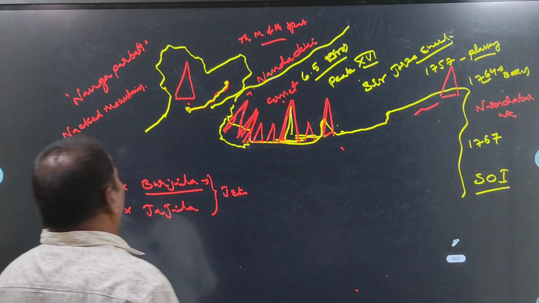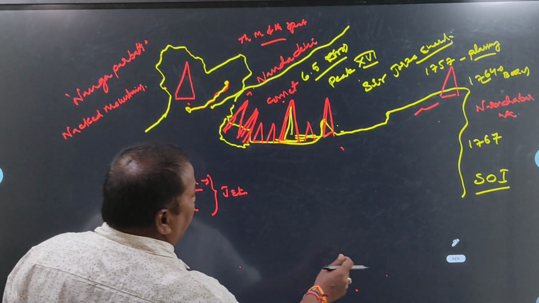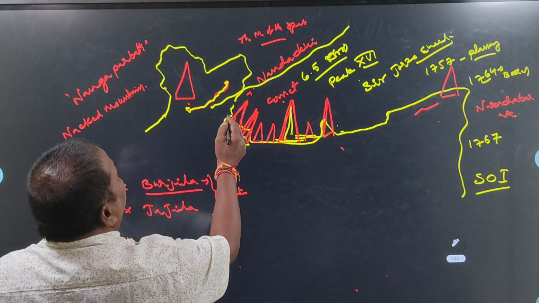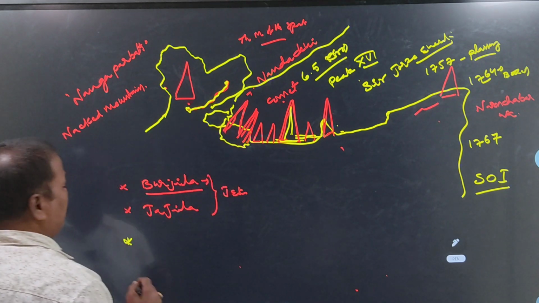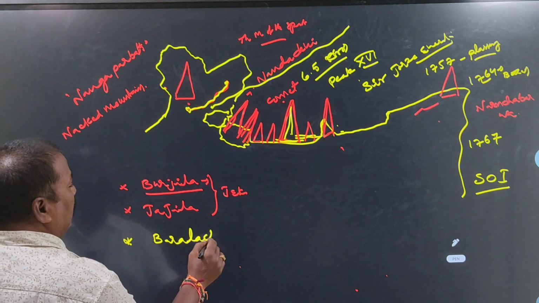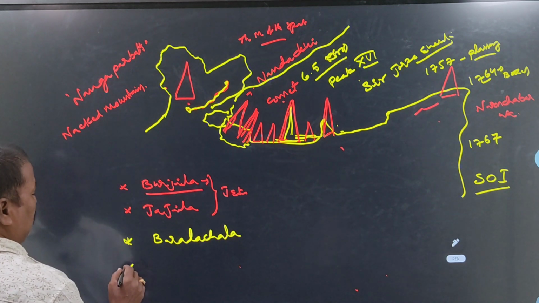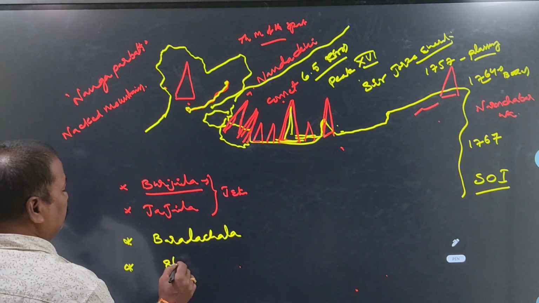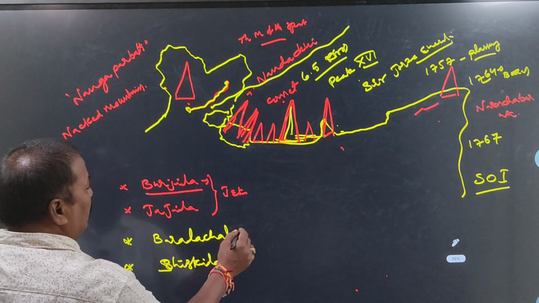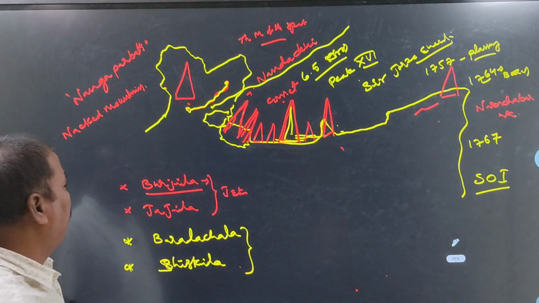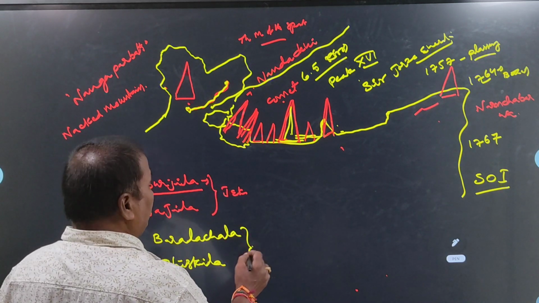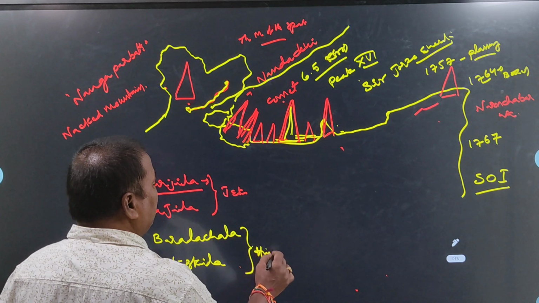In the same way, another two important pathways are there in Himachal Pradesh state. One is Baralacha La. In the same way, the second one is Shipki La. These are the two important pathways in which state? Himachal Pradesh.